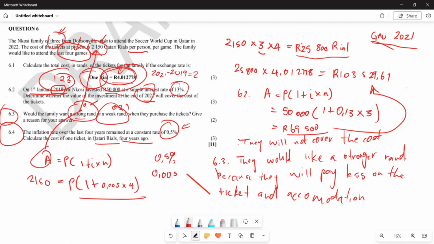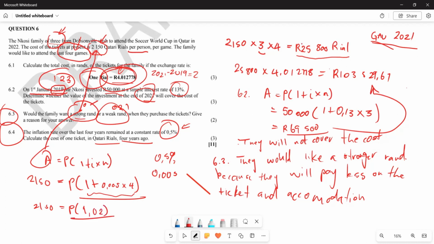Now let's start by calculating it first. This is going to be 2,150 riyals as A, divided by the entire bracket, which gives us 1.02.